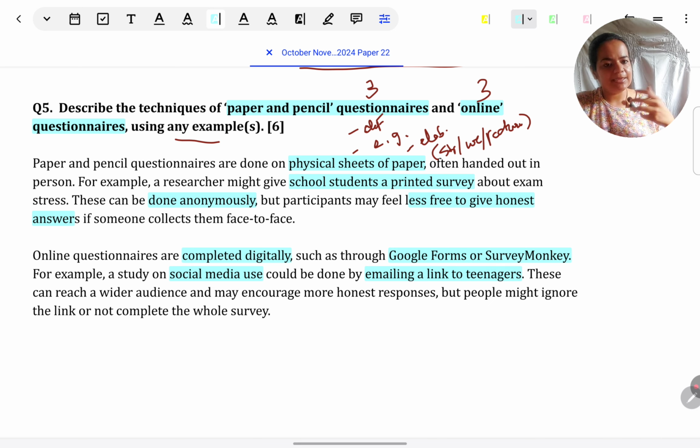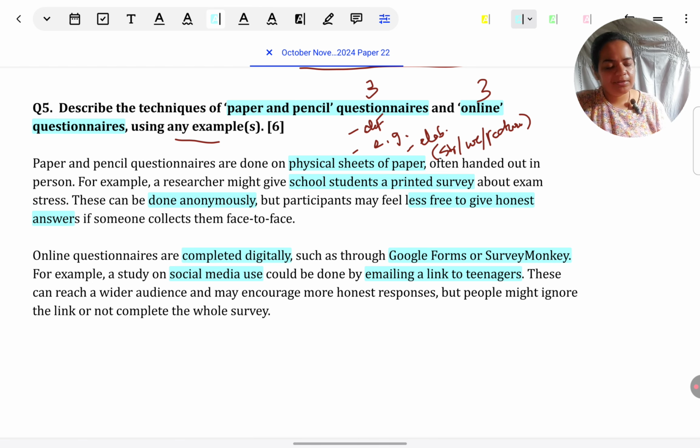So the example says that if we want to know how much teenagers are using social media, we can just give them a link to a Google Form or SurveyMonkey using email. Alternatively, if you want to give an example from a course study, you can give for this one from Perry et al. In that, the Interpersonal Reactivity Index, which was used to measure empathy, was answered online by participants.